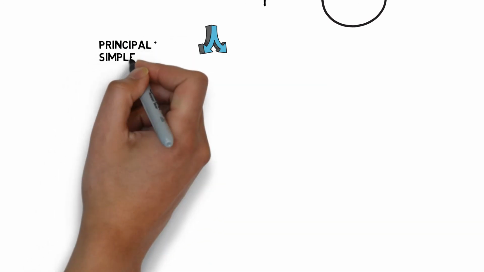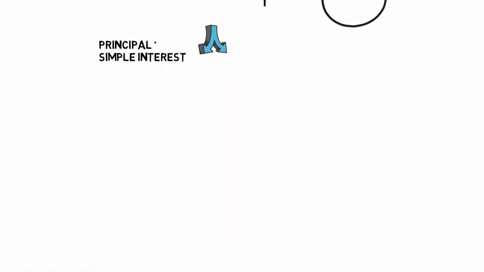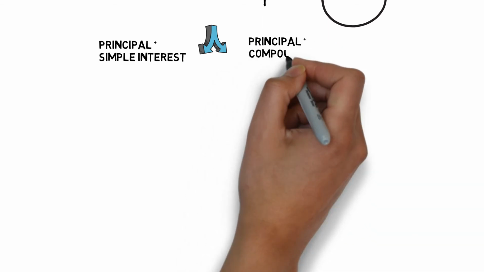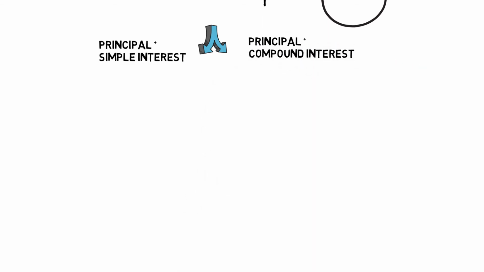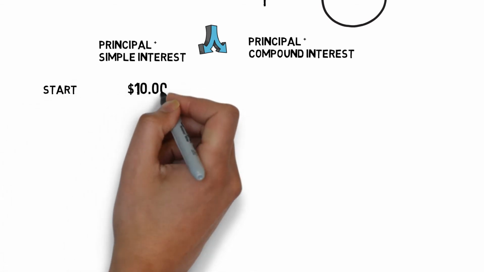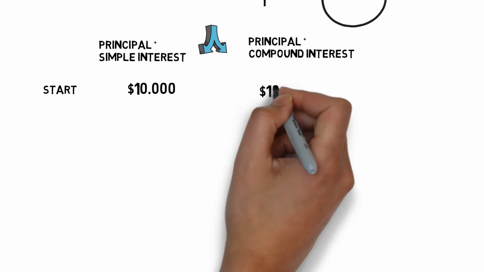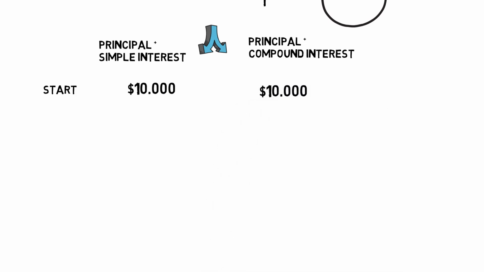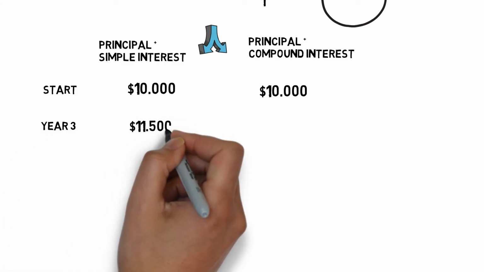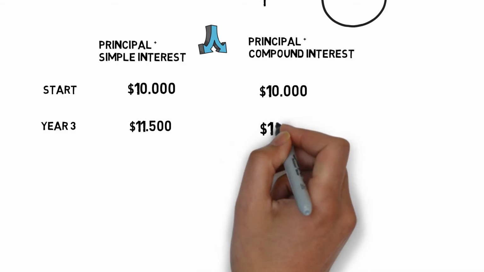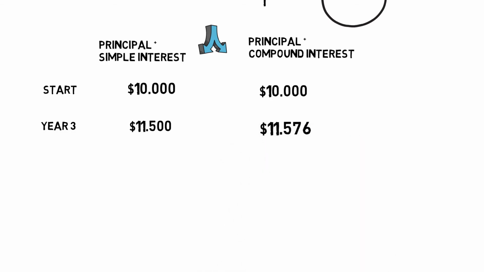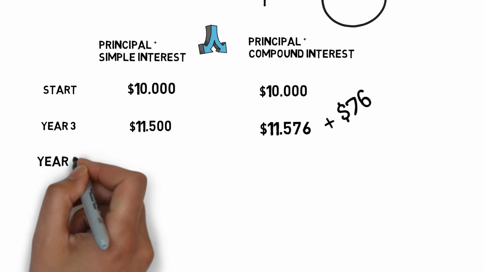True. However, we only calculated it for 3 years. Now I want to show you the difference over longer periods of time. This is when compound interest really makes a difference. Let's have a look at this example. On the left side, I show you what happens to a principal with simple interest, and on the right side I show you what happens to a principal with compound interest over different time periods. We start in both examples with $10,000. After 3 years, we've just calculated it, $11,500 with simple interest, $11,576 with compound interest. So we earned $76 more with compound interest.